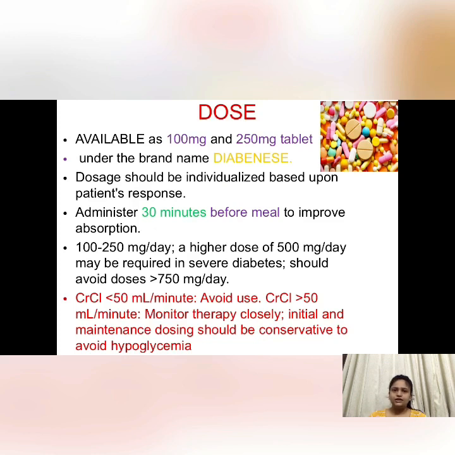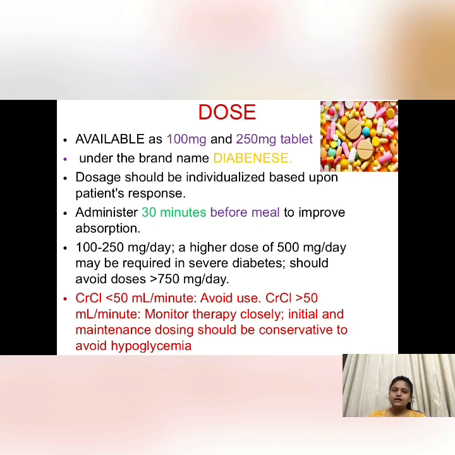Then the dose for a normal adult is 100 to 250 mg per day. For an adult who has diabetes mellitus type 2, that is 100 to 250 mg per day, and a higher dose of 500 mg per day can be given to the patient if the case is more severe or needs more chlorpropamide. But we should avoid doses of more than 750 mg per day.